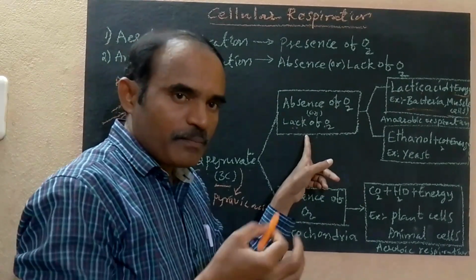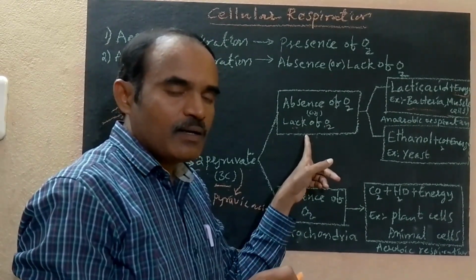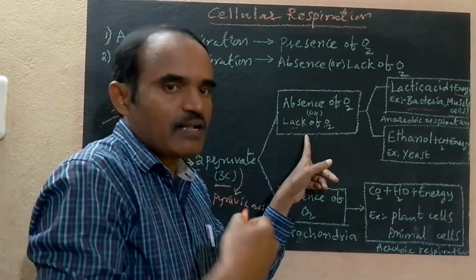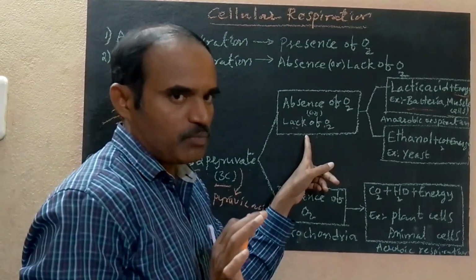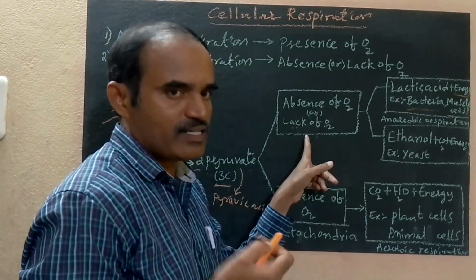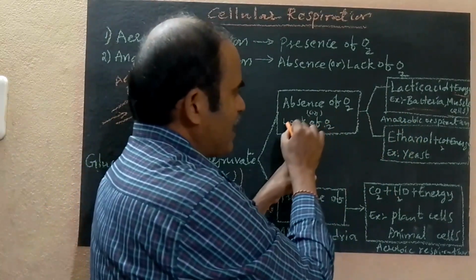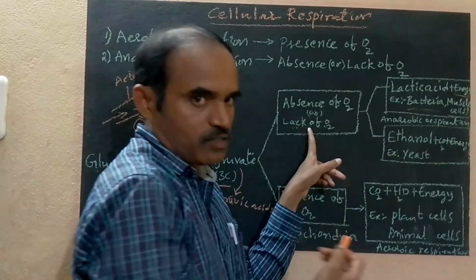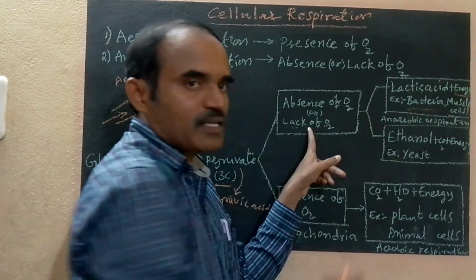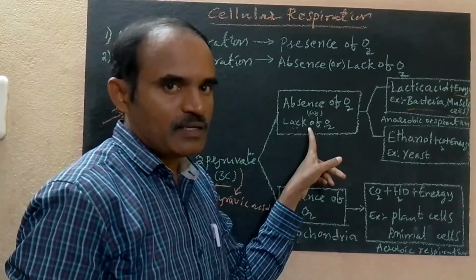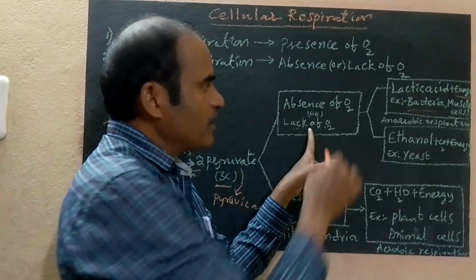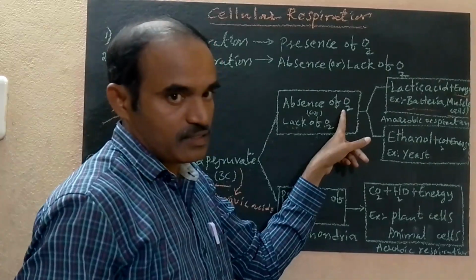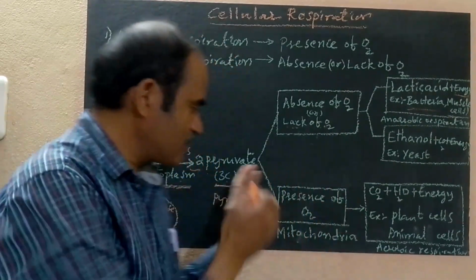It means what? Two pyruvates are breaking down into energy and also lactic acid. Partial oxidation takes place, partially oxidized. So in lack of oxygen, lactic acid and energy are produced. For example, bacteria and muscle cells. Next, absence of oxygen.